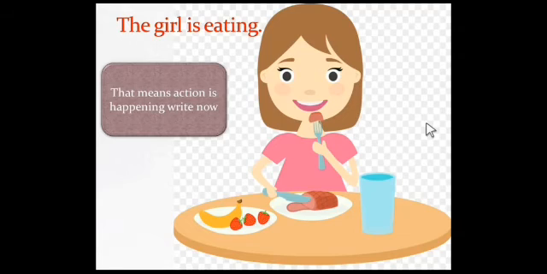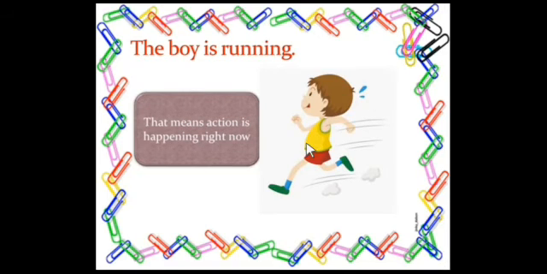Then the second one. What is the boy doing? The boy is running. The action is happening now. So the boy is running. It is also in present continuous tense.